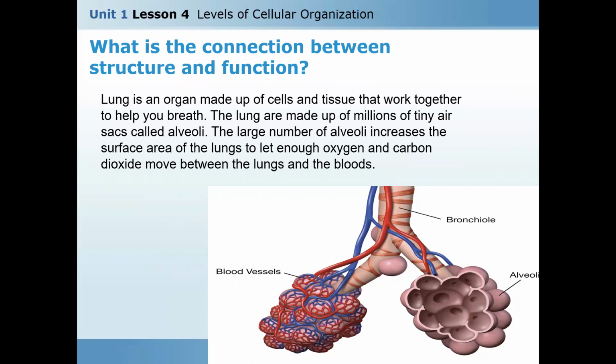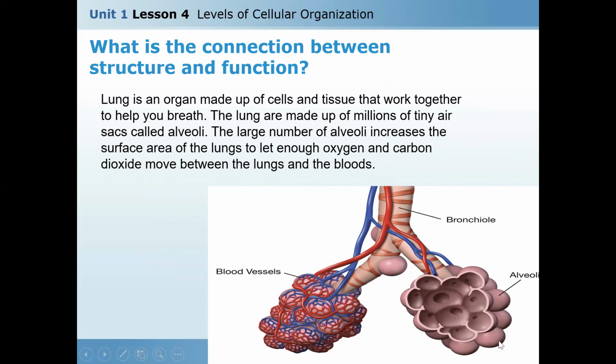What is the connection between structure and function? As an example, we have two lungs. Yes? Okay. Lung is an organ made up of cells and tissues that work together to help you to breathe. The lungs are made up of millions of tiny air sacs called alveoli. This large number of alveoli increase the surface area of the lung to let you have enough oxygen. Okay, and carbon dioxide move between the lung, in oxygen and out carbon dioxide.